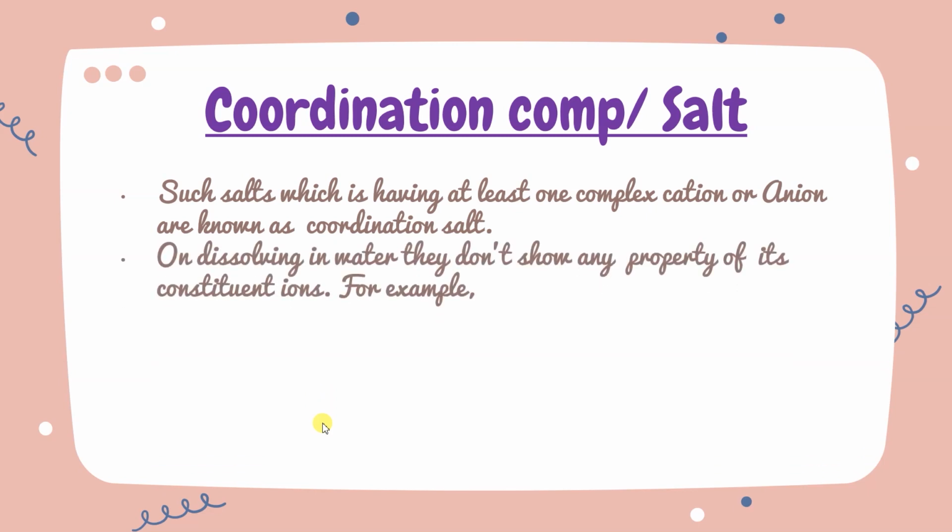On dissolving in water, they do not show the properties of all their constituent ions. Whatever constituent ions there are, this does not show the properties of all of them.